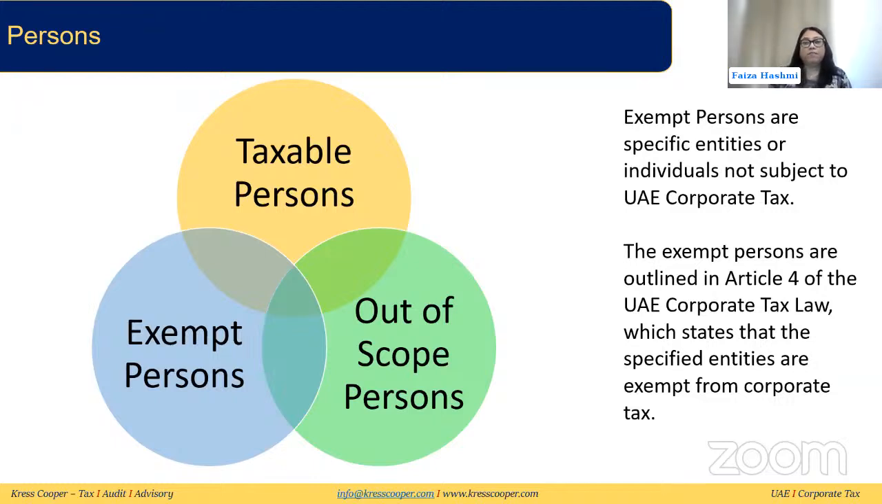And then we have exempt person. For exempt person, there are specific entities under the law who are given this exemption from the corporate tax. Some of those exemptions are automatic. Some of them you have to apply for. Some of them have conditions. And for some, there are no conditions for these exemptions. So we will be discussing that more in detail later on.